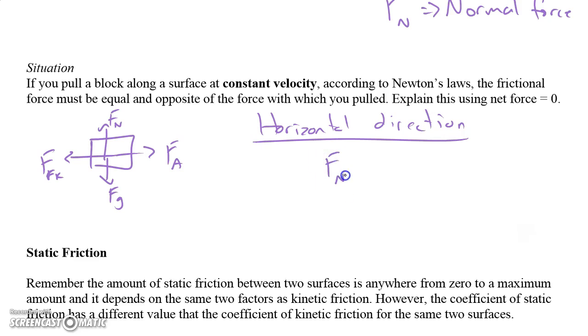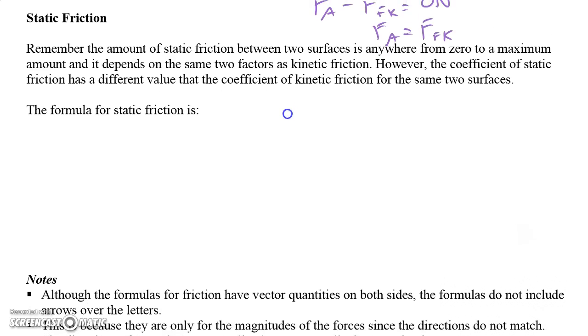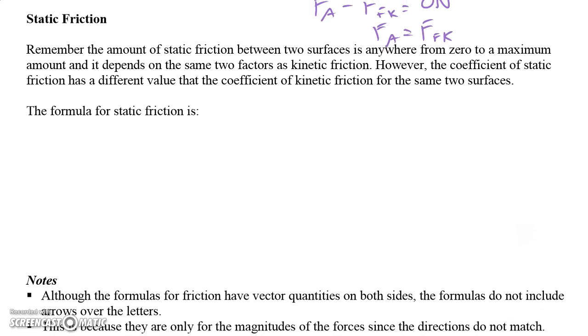And so we get F_net equals 0, and that would be F_a plus F_F,K with our vectors equal to 0 newtons. We can take off our vectors, so that'd be F_a minus F_F,K equals 0, which tells us that F_a must equal the force of friction kinetic, which is exactly what we should expect.